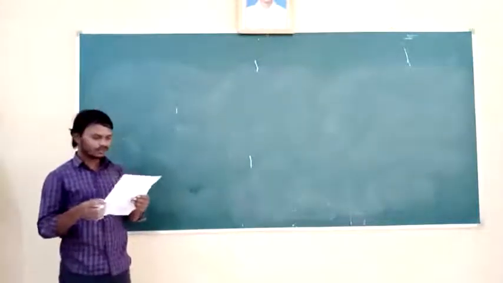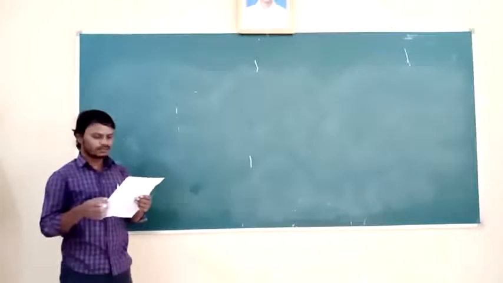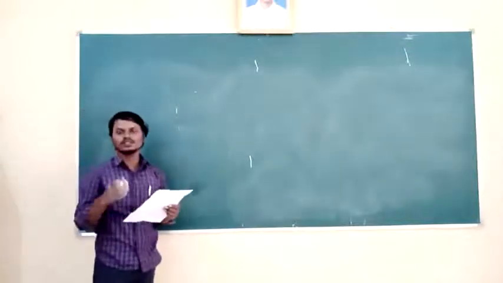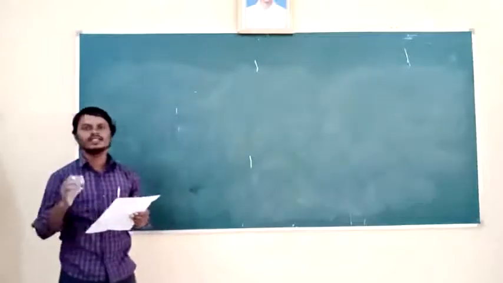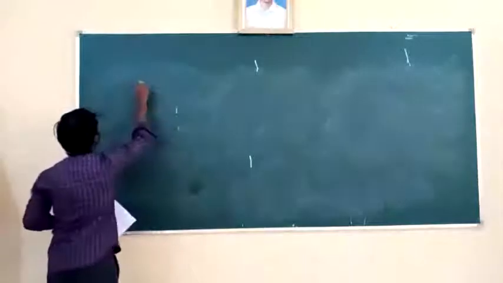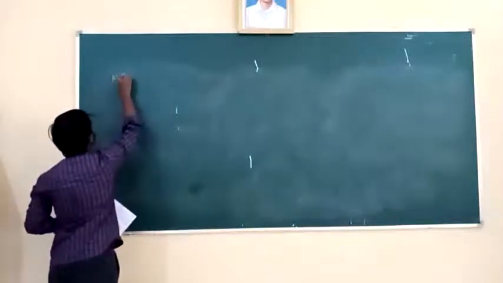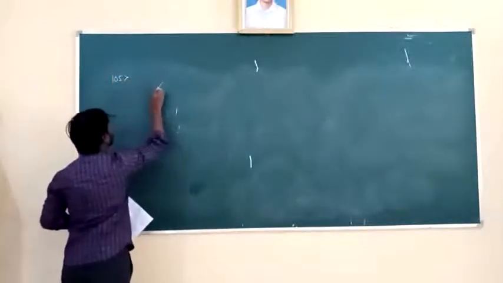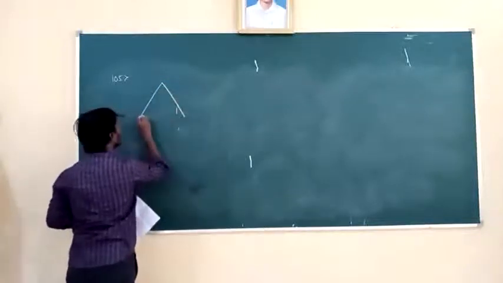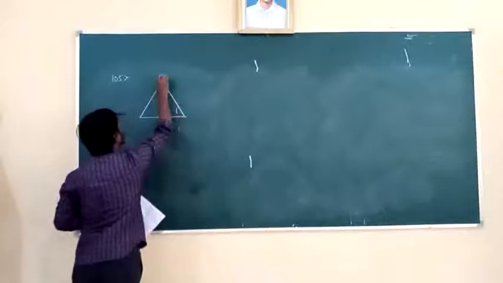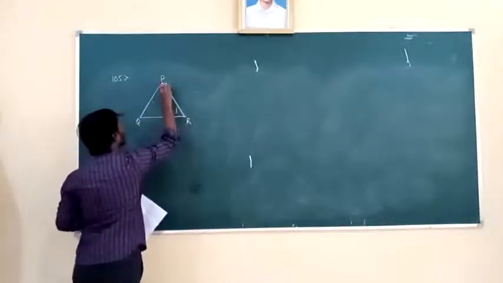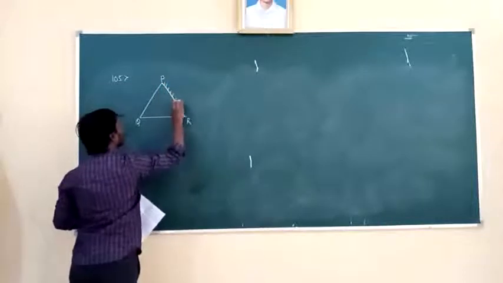Now the next question, that is 105. What is that question? The base PR of a prism PQR of angle 30 degree is silvered. What is the angle of prism given here? 30 degree. A is given, that is 30 degree. So now let us draw the diagram. The diagram is given in the question. It is P, Q and R. So PR is silvered according to the question.